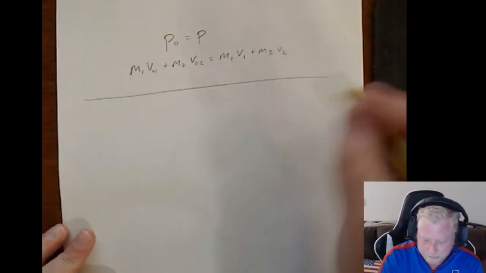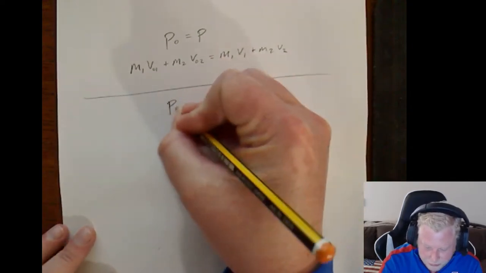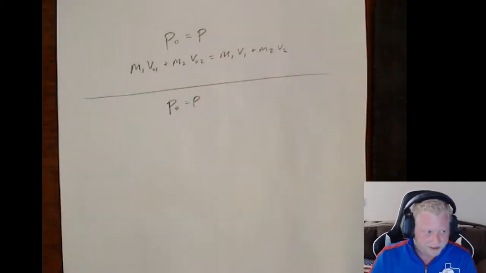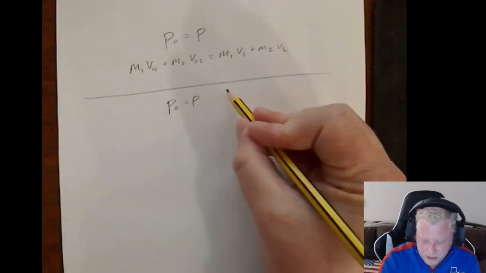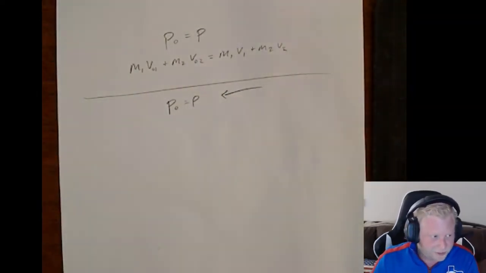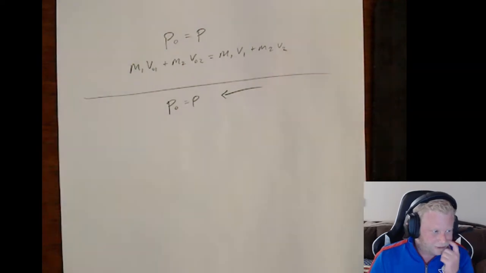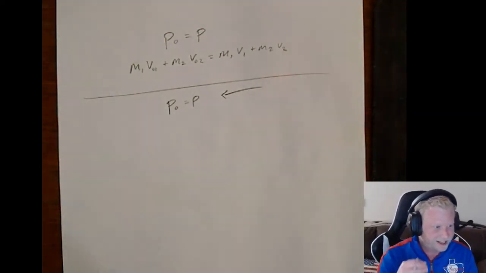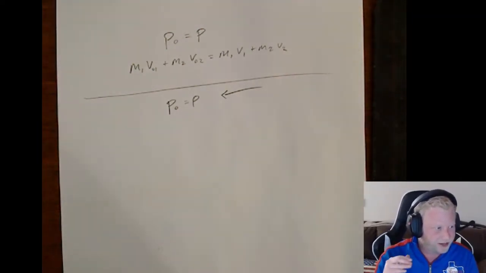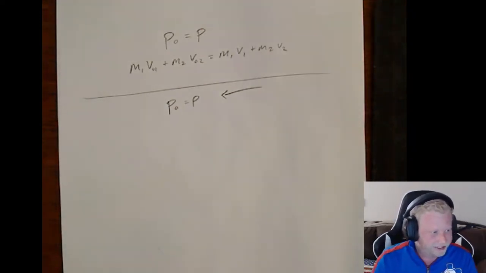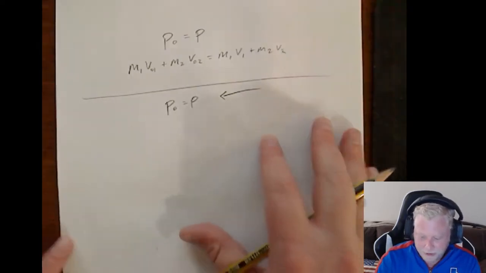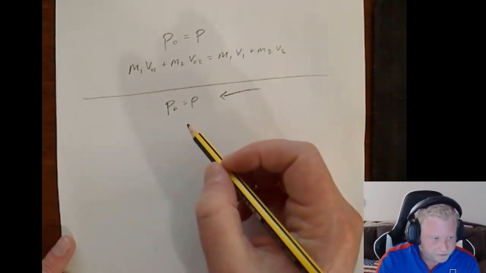So, again, you always want to start any problem that deals with conservation with this explicit statement that momentum is conserved. There's always a point associated with just saying your initial momentum equals your final. Don't be lazy and skip down to another step, because you're going to be losing out on a point there. So, our initial momentum equals our final.